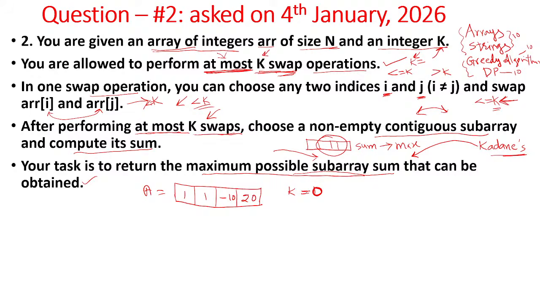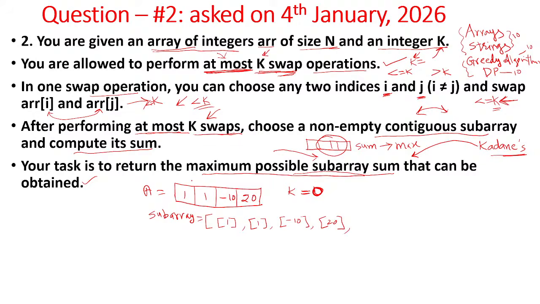If number of swaps is equal to 0, what is the maximum subarray that gives the maximum sum here? From this, each element forms a subarray. Yes or no? I am writing all the subarrays here because you need to understand all these things. What are all the subarrays possible here? Each element is a subarray. This one is a subarray, then this second one is a subarray, then minus 10 is a subarray, then 20 is another subarray.